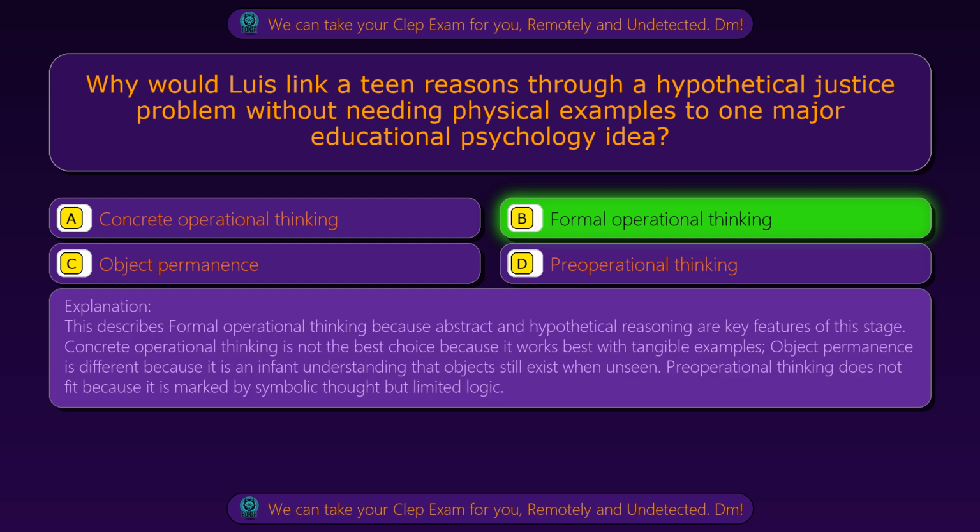This describes formal operational thinking because abstract and hypothetical reasoning are key features of the stage. Concrete operational thinking is not the best choice because it works best with tangible examples. Object permanence is different because it is an infant understanding that objects still exist when unseen. Preoperational thinking does not fit because it is marked by symbolic thought but limited logic.